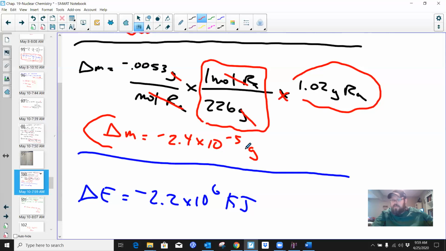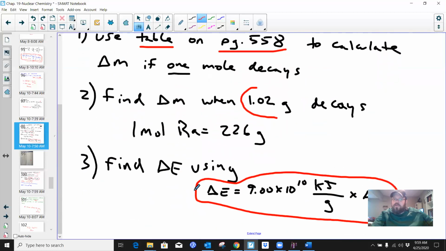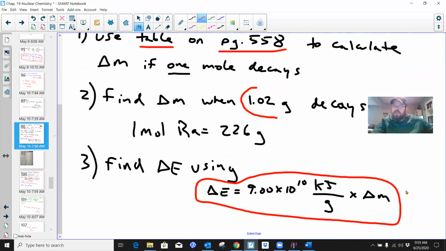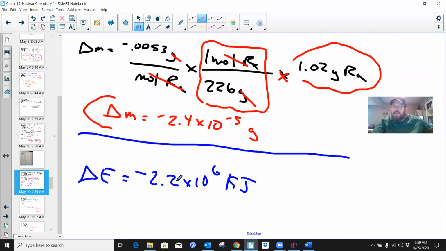That's a tiny number, right? Okay, well, now all I gotta do is plug that value in. So my delta M gets plugged into this equation. I multiply it by 9 times 10 to the 10th kilojoules per mole. Grams are gonna cancel, and I'm gonna end up with kilojoules for the delta E. You gotta kind of trust me. That's the delta E. It's going to be negative 2.2 times 10 to the 6 kilojoules.